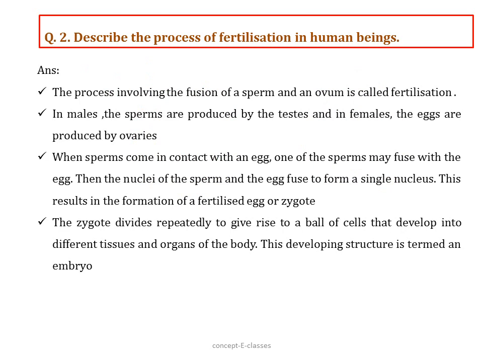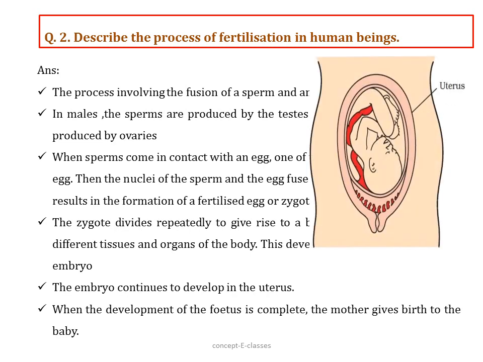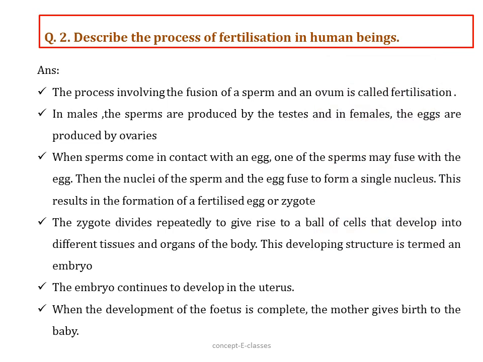Then this zygote divides repeatedly to give rise to a ball of cells, and those cells then develop to form tissues and then organs of the body. This developing structure is termed an embryo. Then the embryo develops inside the uterus, that is, it gradually develops hands, legs, eyes, etc. This stage of the embryo, when all the body parts can be identified, is termed a fetus, and when the development of the fetus is complete, the mother gives birth to the baby. If you want to know more about this, please check out the first video of this chapter. You will understand more about the process of fertilization.